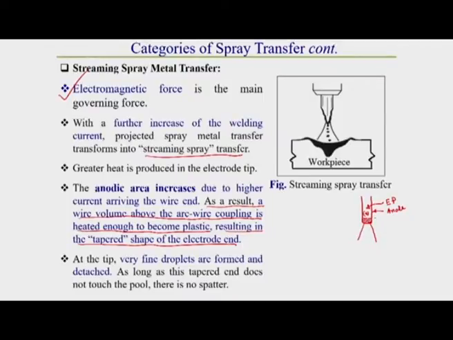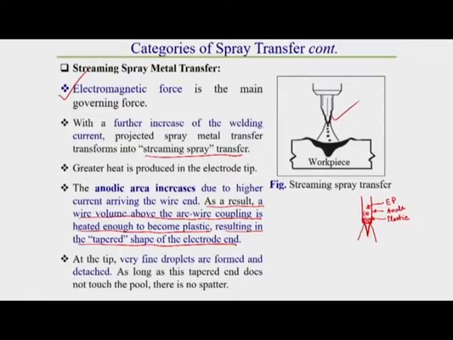More electrode is melted at a time, that means more electrode is heated at a time due to this high current flow. So this portion of the electrode becomes plastic type. Due to this high temperature and plastic or paste type material, this portion is converted to a tapering type of shape, as I have shown here.